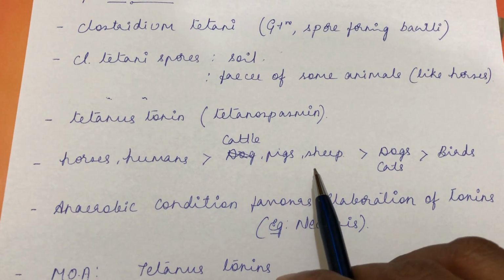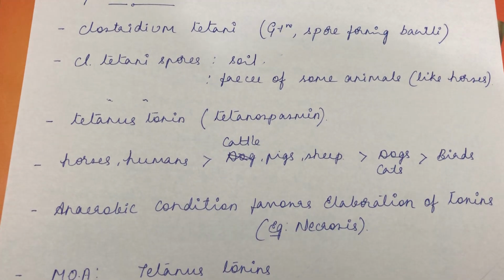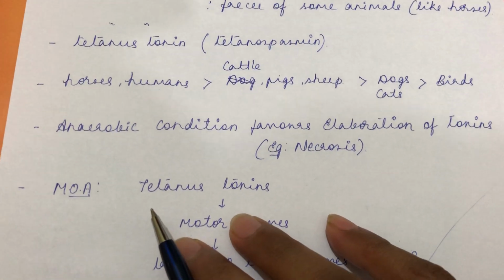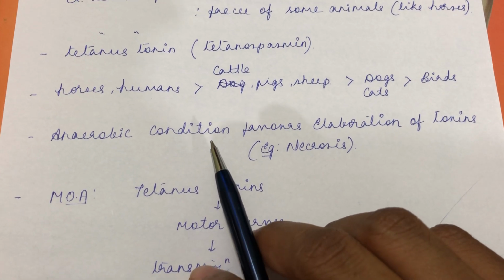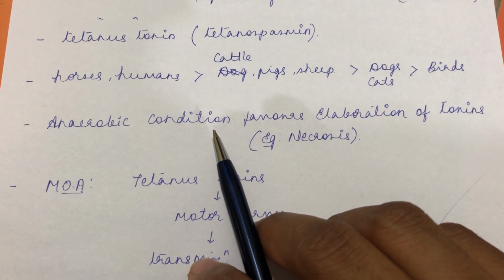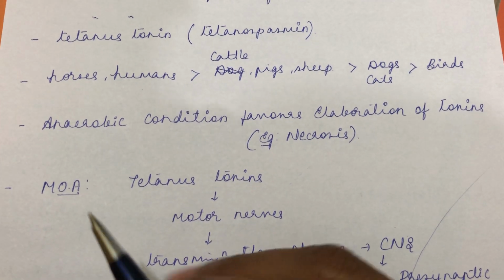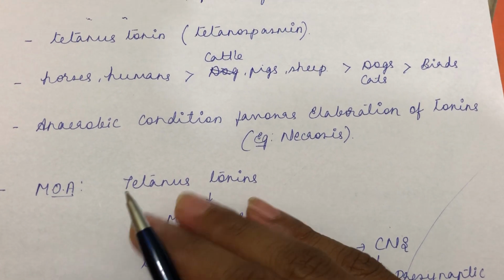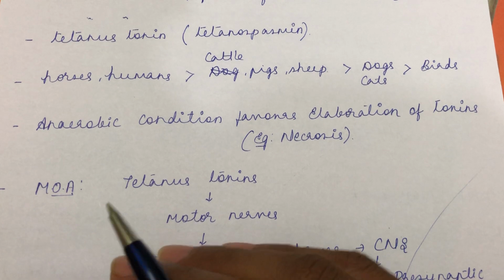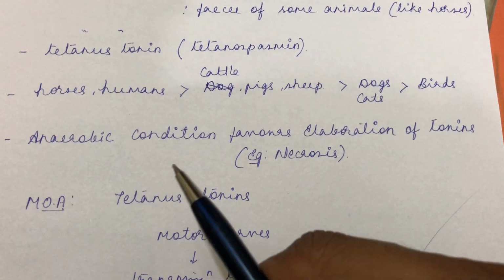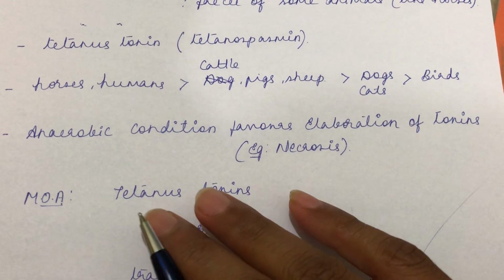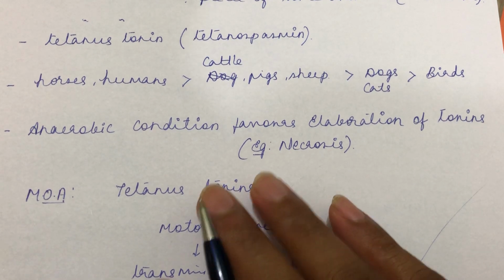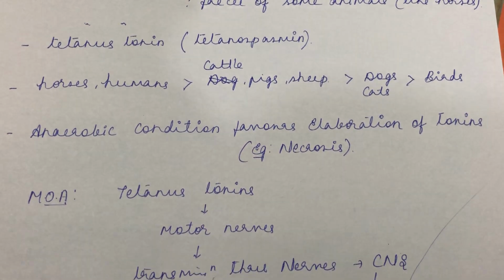Then cattle, pigs and sheep, then dogs and cats, then the birds. Young animals will be more susceptible to this tetanus toxicity. And as I told, anaerobic condition favors elaboration of toxin. See, deep punctured wounds, or for example an umbilical wound. Right after parturition, in a filthy, unhygienic area, when a calf or a young one is born, the umbilicus will get contaminated with the soil or the feces, so the spores will easily get entry through the wound in the umbilical cord and might produce tetanus toxicity.